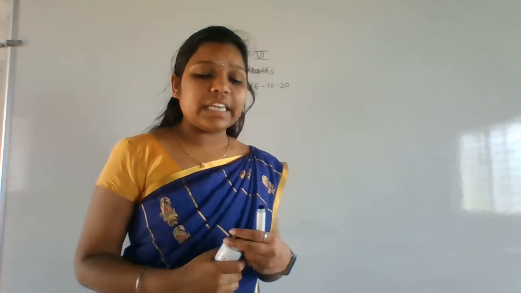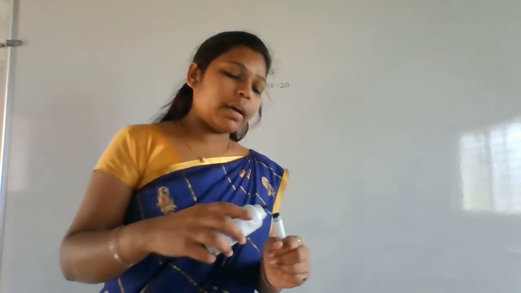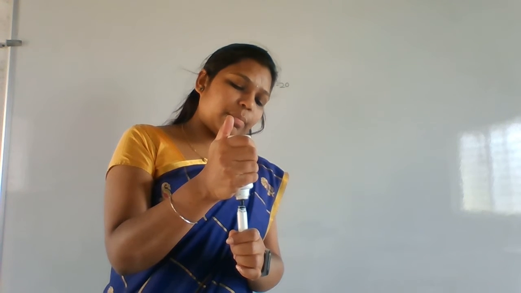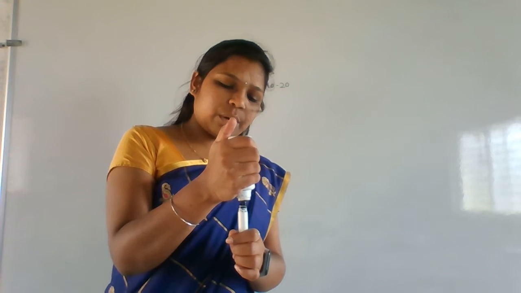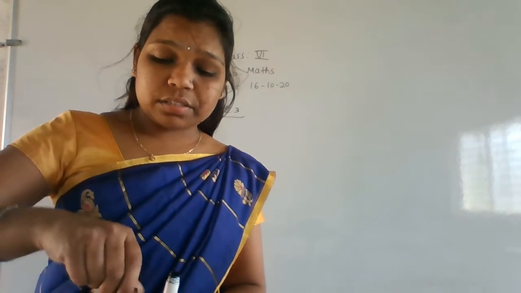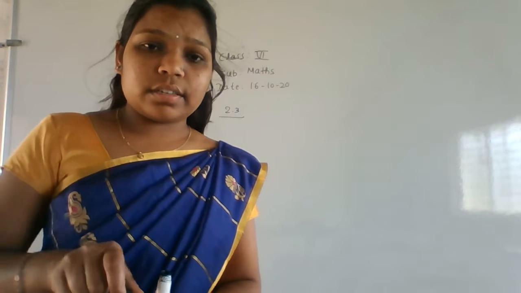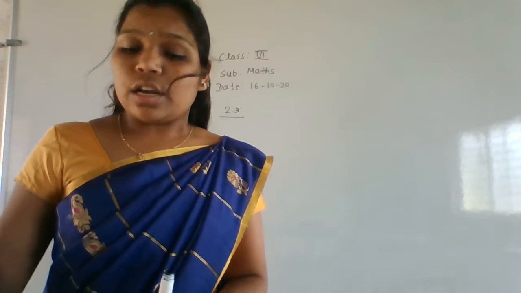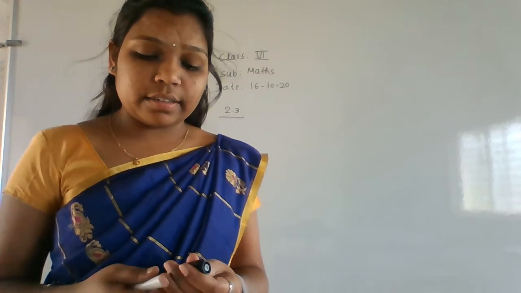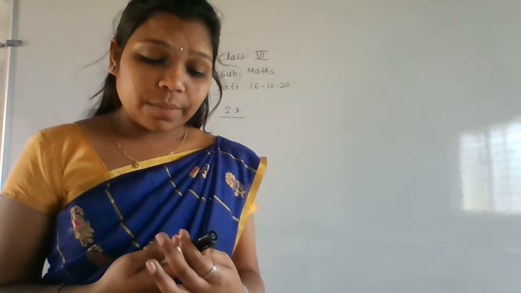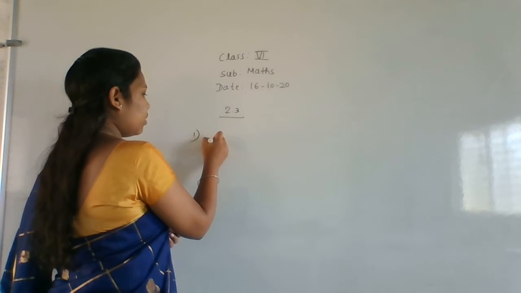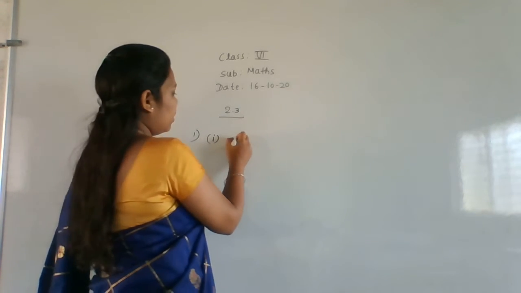The sum of two even numbers is always what? Sum of two even numbers means consider two examples. 2 is an even number and 4 is an even number. What is the 4 plus 2 answer? That is 6. 6 is what? 6 is an even number, yes, obviously. So the sum of two even numbers is always an even number. So what is the answer? In 2.3, the first answer is even number.